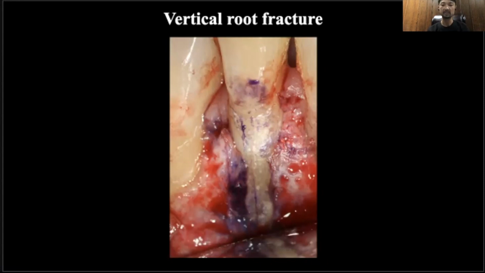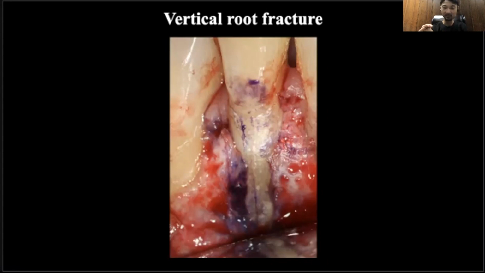If not, sometimes a definitive diagnosis of vertical fracture has to be confirmed by surgical exposure of the root for direct visual examination, like this case. So extraction is indicated for most vertical root fracture cases. You may be able to do root amputation as well if the tooth has multiple roots, like upper molars or lower molars, but there's a root fracture, right?